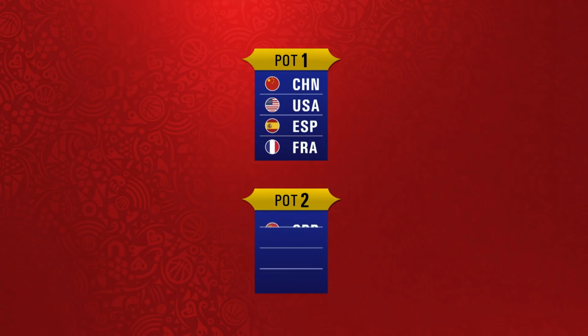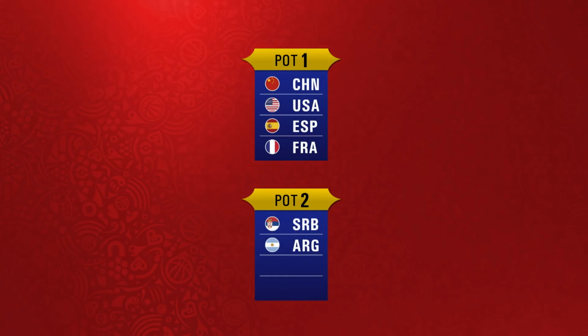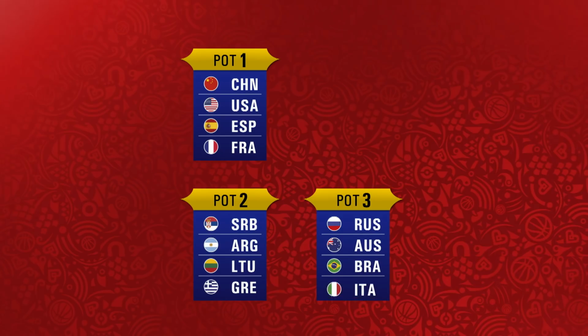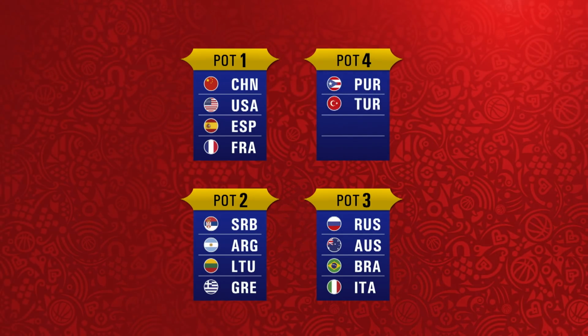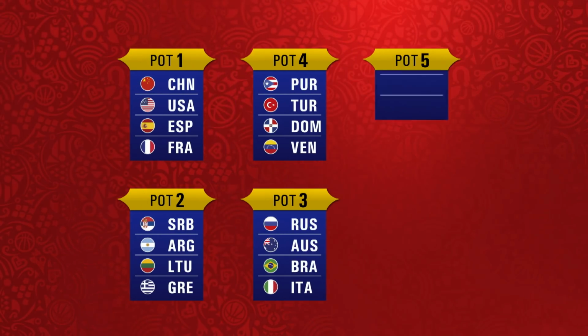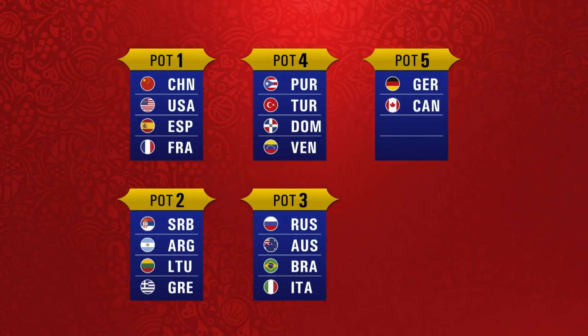In Pot 2, Serbia, Argentina, Lithuania and Greece. In Pot 3, Russia, Australia, Brazil and Italy. In Pot 4, Puerto Rico, Turkey, Dominican Republic and Venezuela. Pot 5 includes Germany, Canada, Czech Republic and Poland.